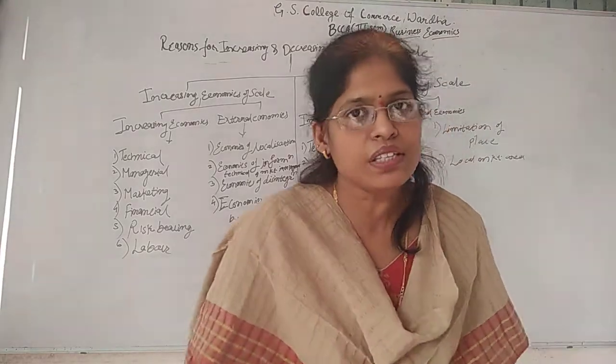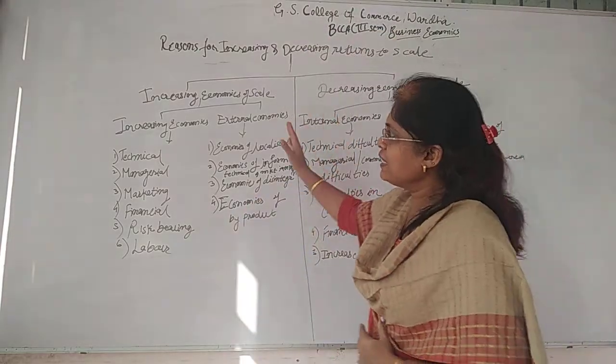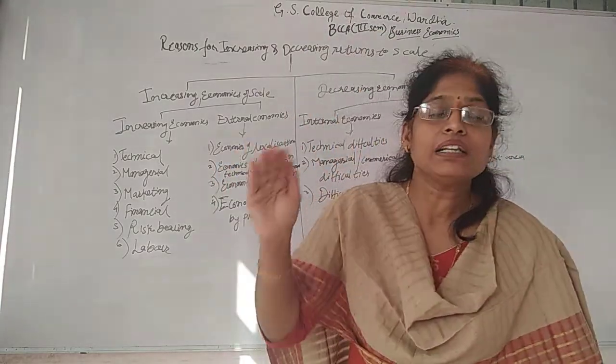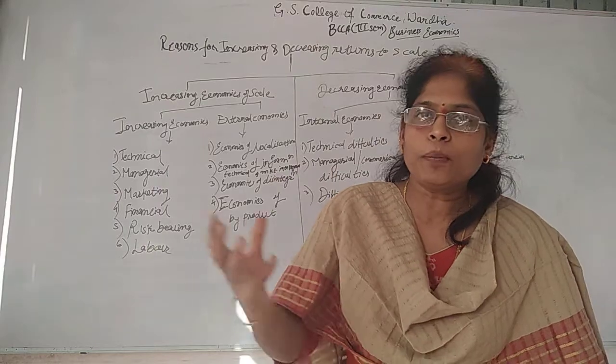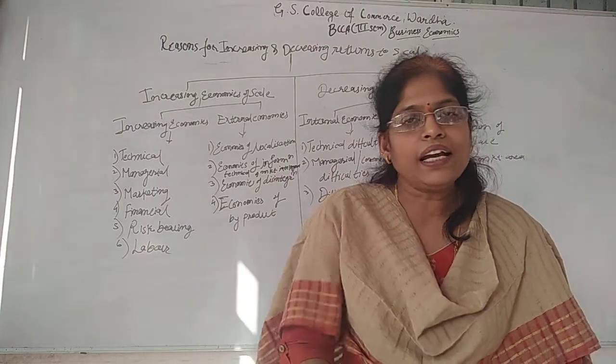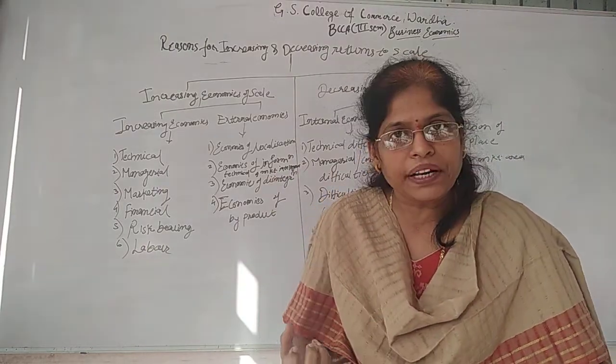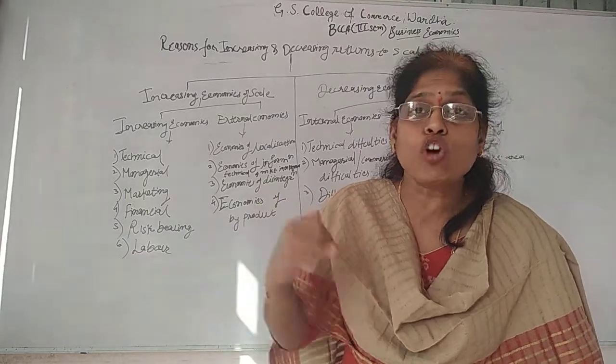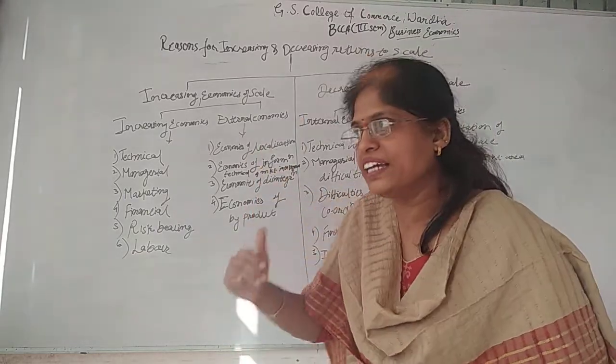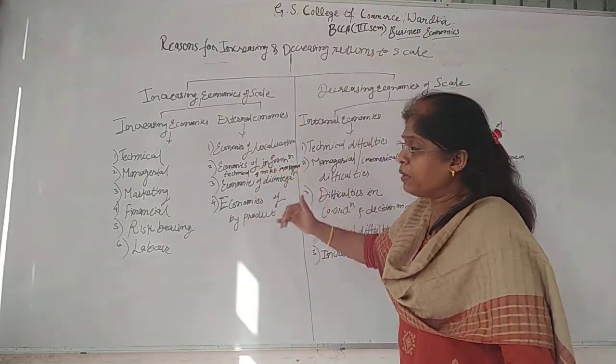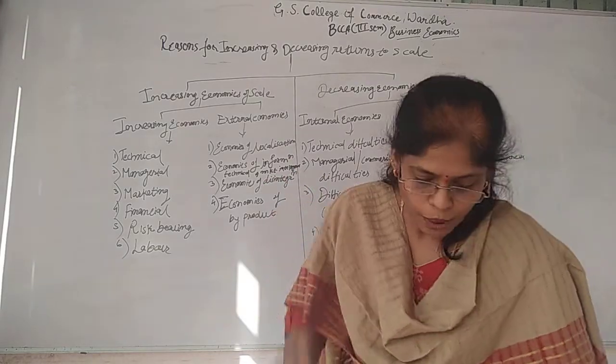It means time is saved. So what is the result of changing land and labor, those input factors? The output is taken out within a shorter period, or he may be saving his cost. That cost saving idea is behind making input changes in factors of production.